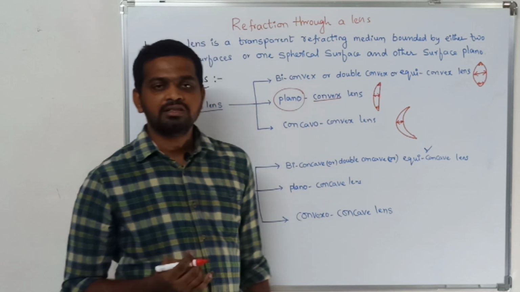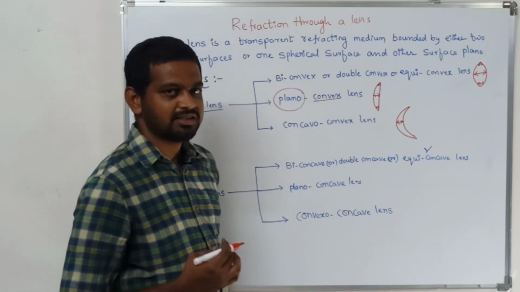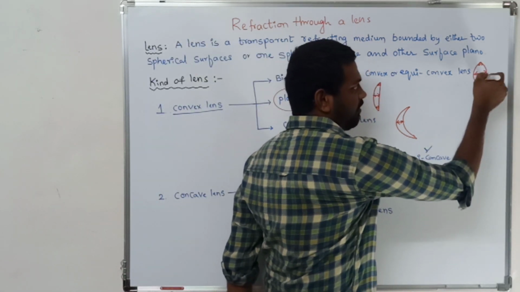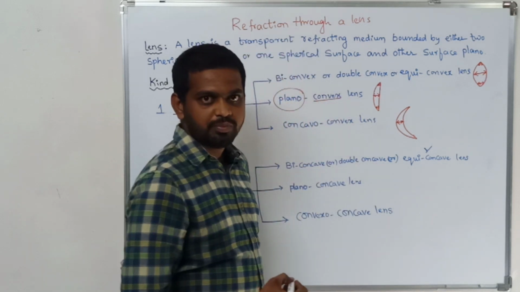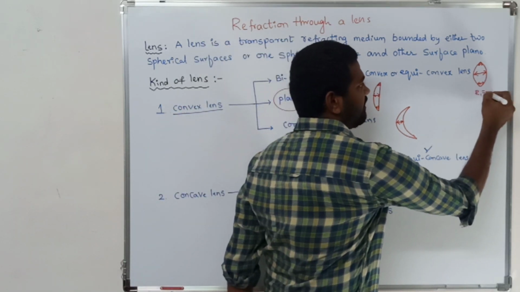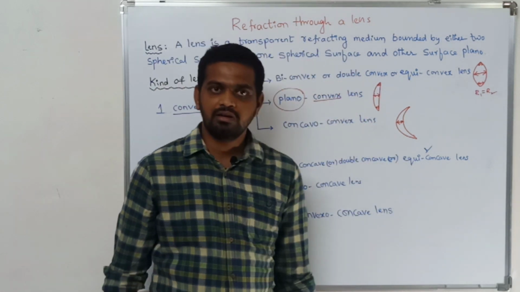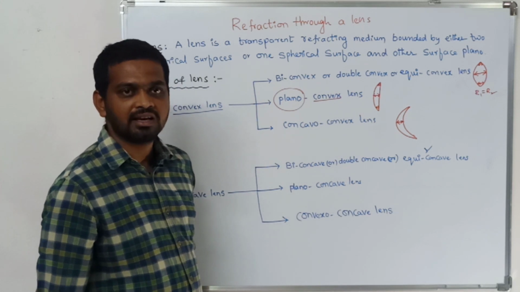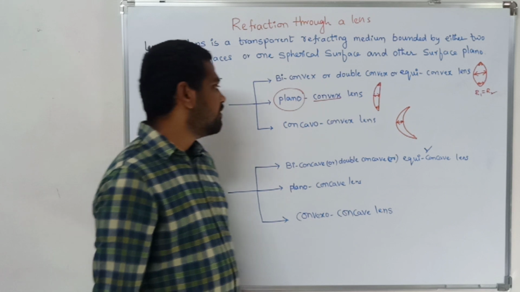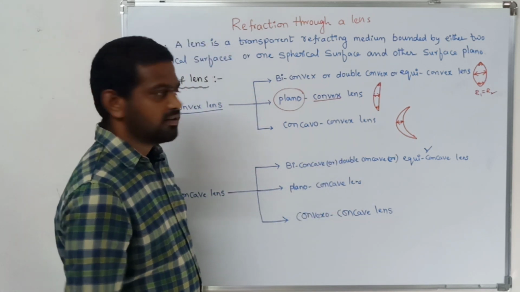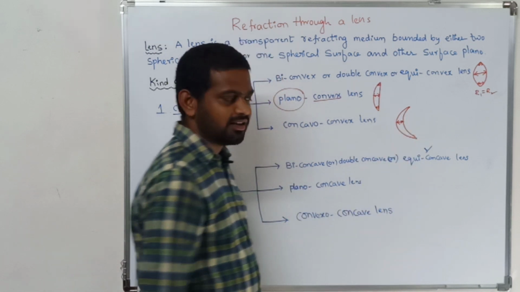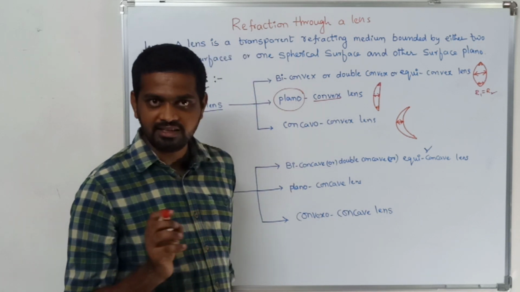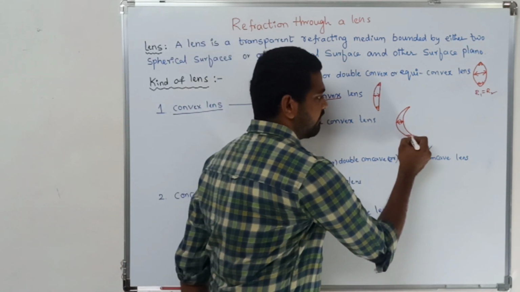First one is double convex lens or biconvex lens or equiconvex lens. Equiconvex lens is nothing but one where, since you get two spheres, you get two radii, and R1 is equal to R2. That is also called a symmetrical convex lens, consisting of the same radii. Coming to the concavo-convex lens, the shape will be like this, and it is thick at its middle portion and the periphery of the lens is thin.